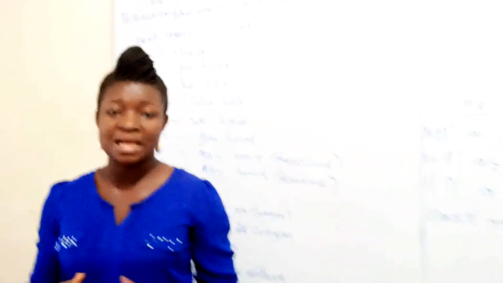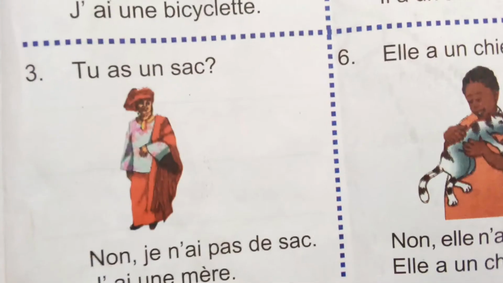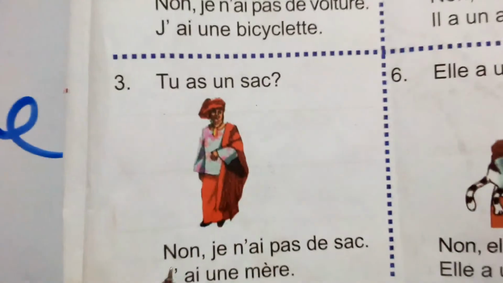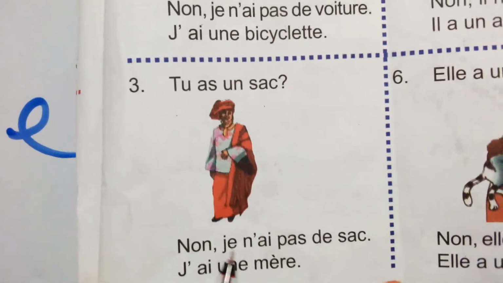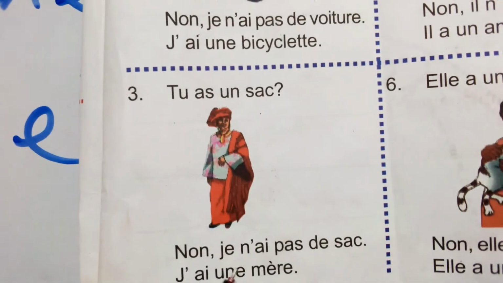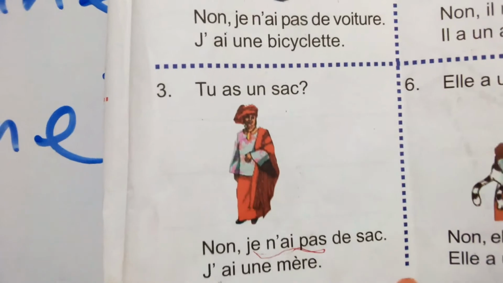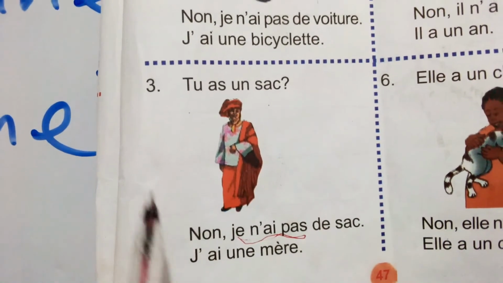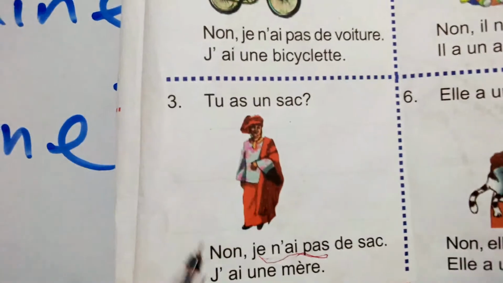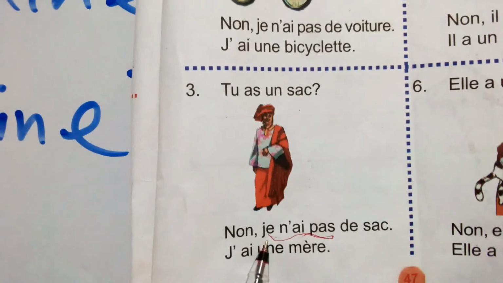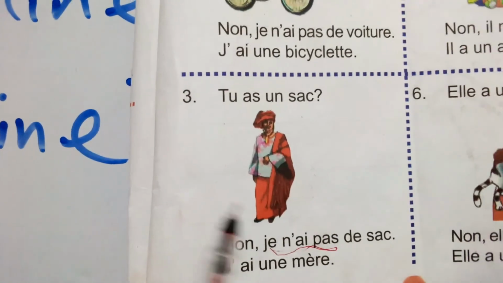Let's see more examples as we have them in our textbook. You see number 3, tu as un sac. Non, je n'ai pas de sac. So je n'ai pas is the negative form. Je n'ai pas de sac. J'ai une mère. If it's not a bag that is here, it's a mother. I've underlined the negative form of using avoir.